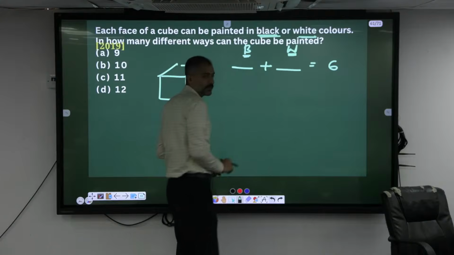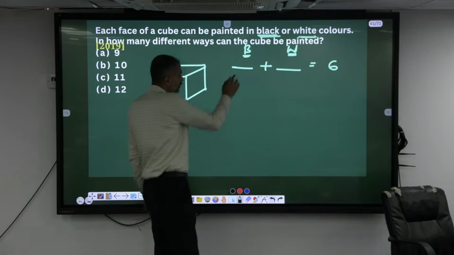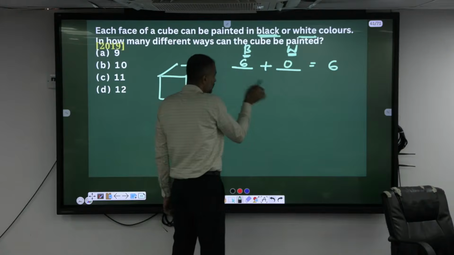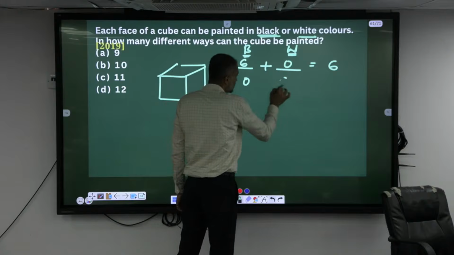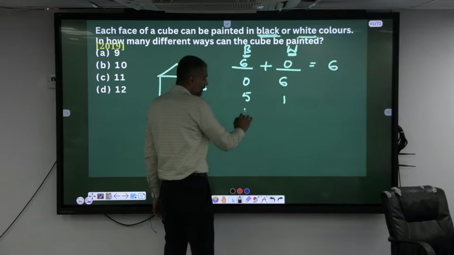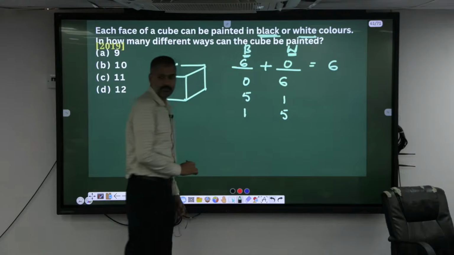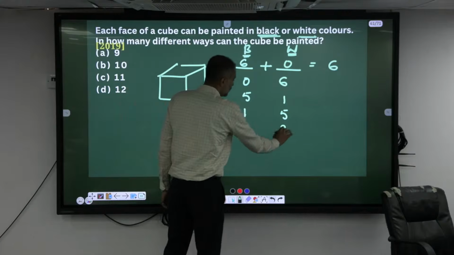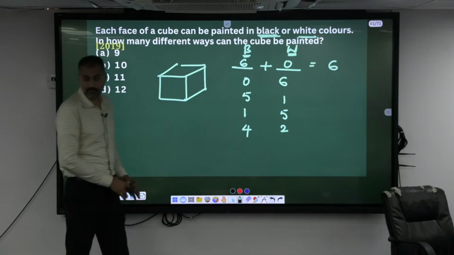The total should be 6. Can I use all black here? So here it will be 0. Similarly, can I use 0 here and 6 there? Yes. Here it is 5 and 1, isn't it? Here it will be 1 and 5. What else? 4 and 2. Tell me how the 4 and 2 pattern works. The sum is 6, agreed.